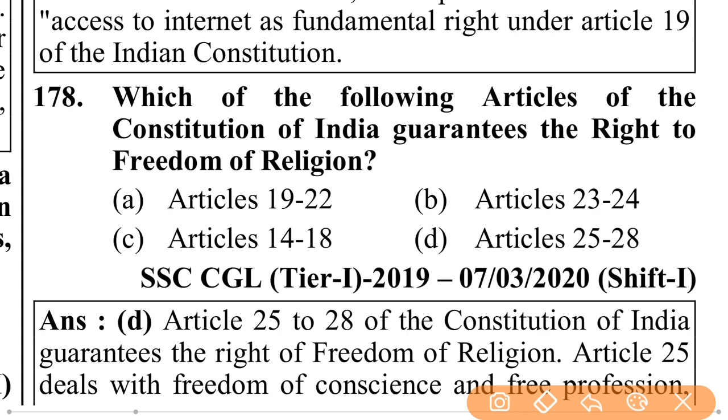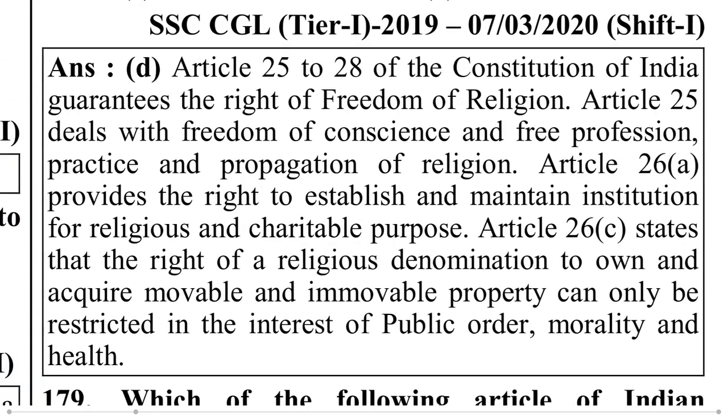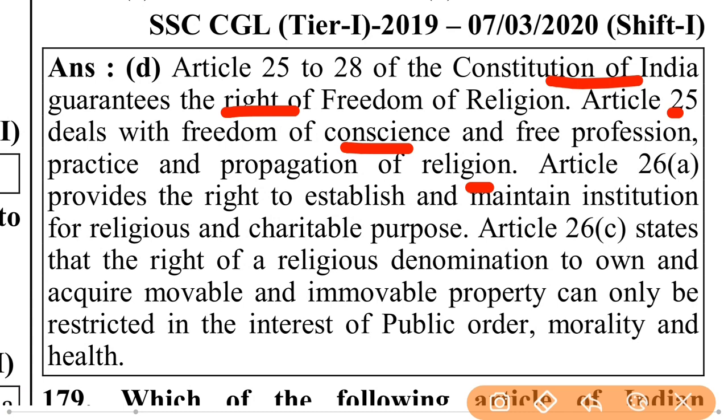Which of the following articles of the Constitution of India guarantees the right to freedom of religion? Articles 25 to 28. Articles 25 to 28 of the Constitution of India guarantee the right of freedom of religion. Article 25 deals with freedom of conscience and free profession, practice and propagation of religion.